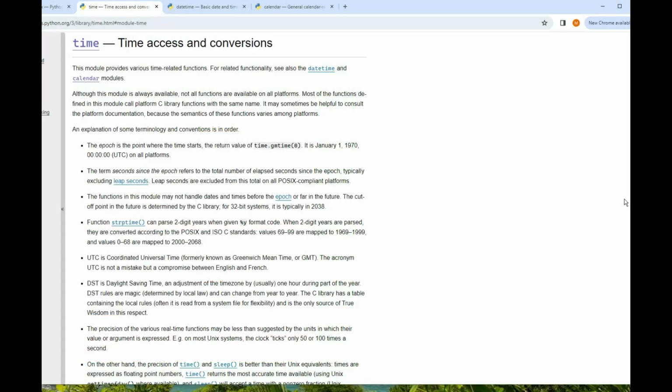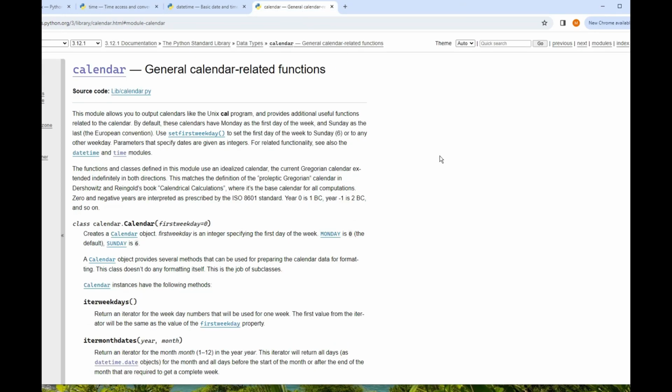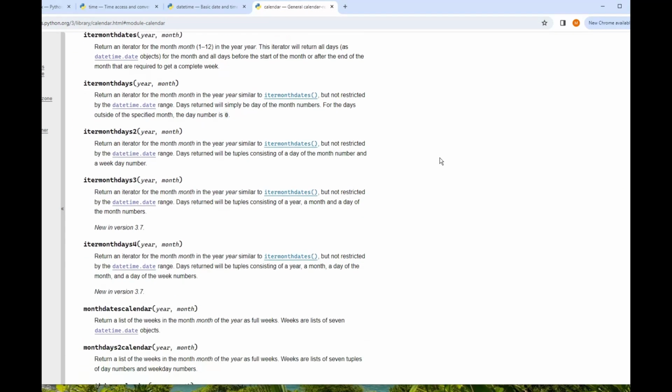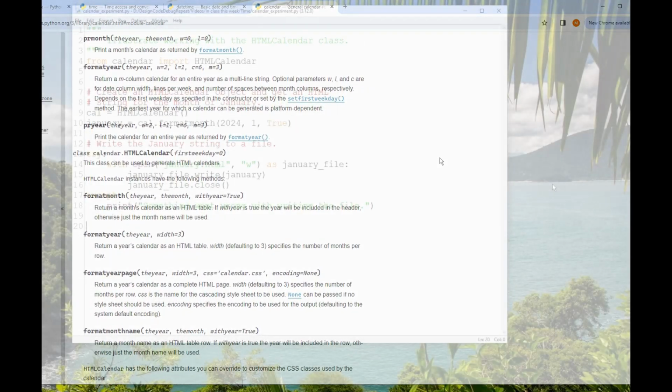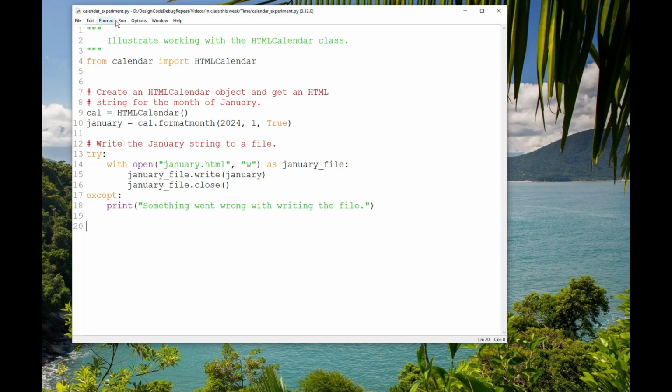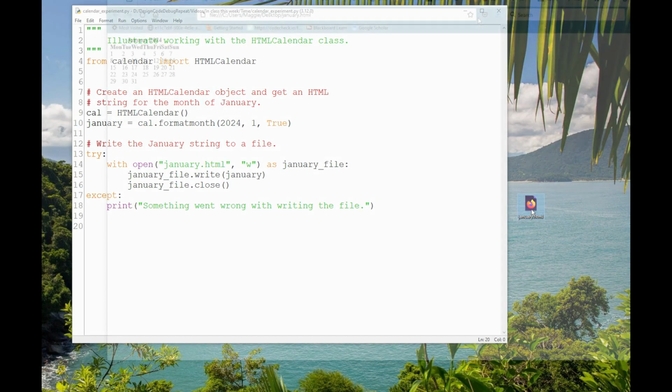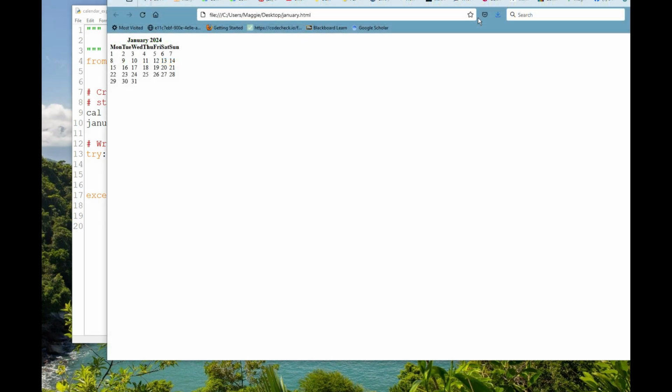Python has time, datetime, and calendar libraries. If we look at the calendar library, we can see that it will create a text or HTML calendar for us. I have a little bit of code here in which I create an HTML calendar for January of 2024 and save it out to a file. And if I open it in a browser, I get a tiny little HTML January. That might be useful for our final product. It's HTML, so we should be able to go in and edit it to include due dates.